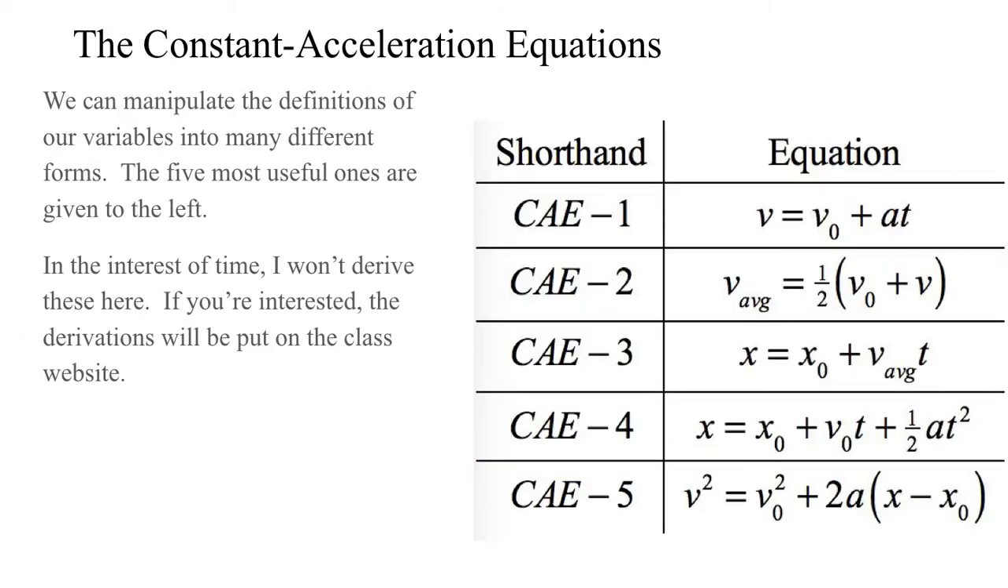We can manipulate the definitions of the variables into many different forms. The 5 most useful ones are given at the left. I abbreviate them with CAE 1, 2, 3, 4, 5, just to mean constant acceleration equation 1, etc. That's not standard. That's not anybody else's term. Don't use that on the AP exam, but it's kind of useful for us as a shorthand.